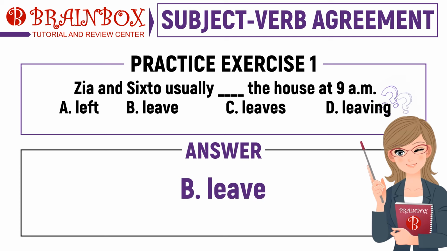The correct answer in this sentence is letter B. Leave. Since the subject Zia and Sixtu are two separate nouns, they must be considered as plural subject, hence requiring the base form of the verb.